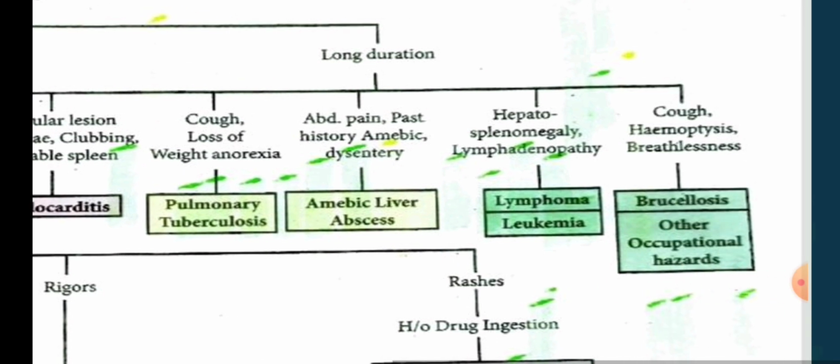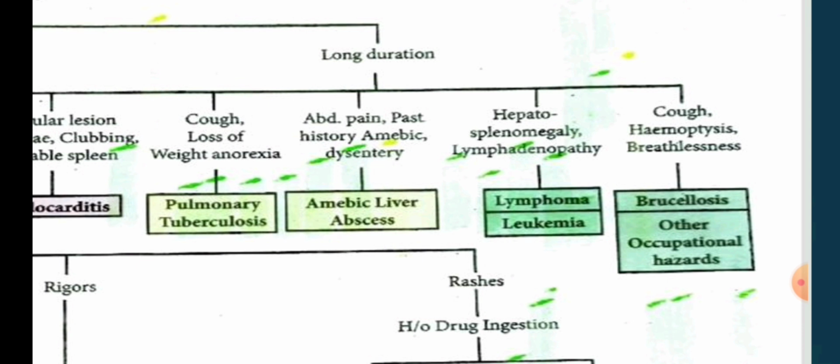If there is abdominal pain, past history of amoebic dysentery, then there is amoebic liver abscess. If there is hepatosplenomegaly, that is the inflammation of both liver and spleen, and lymphadenopathy, that is the swollen lymph nodes, then there may be lymphoma or leukemia. So let me tell the difference between lymphoma and leukemia. Leukemia originates in bone marrow and spreads through bloodstream, whereas lymphoma originates in lymph nodes or spleen and spreads through lymphatic system.